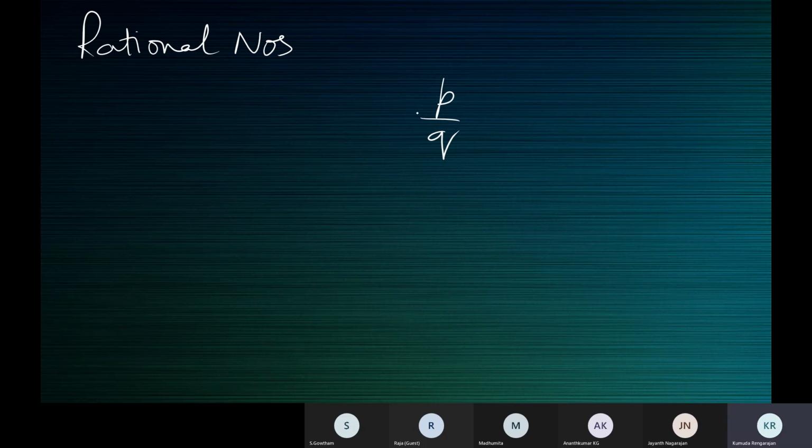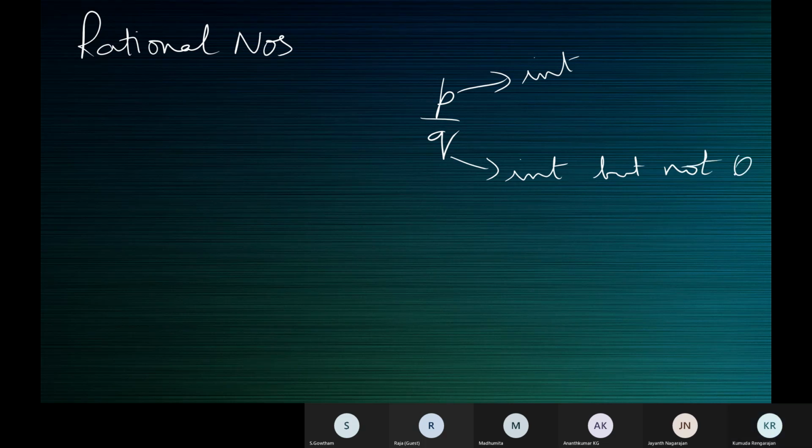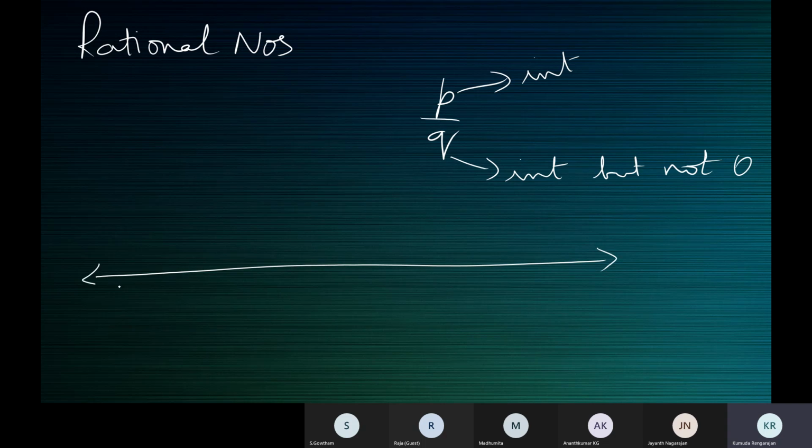If you can write a number in the form P by Q, where P is an integer and Q is also an integer, but not 0, because the denominator should not be 0. We just understood that. But what are integers? These are integers. What you see on the number line.